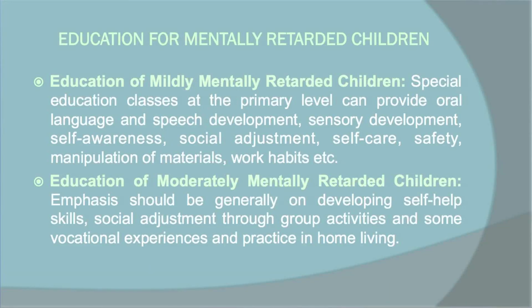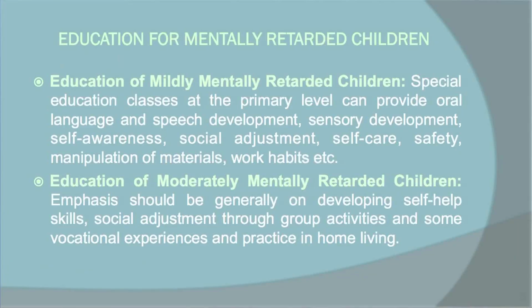So this is the role of education, to give them special education so that they can adjust themselves in society like normal children. These mildly mentally retarded children can be provided education for social adjustment, self-care, how to care for themselves. Then most important is safety. As I said, if they don't feel safe in society among the people, they may end their life. So they should be given education so that they feel safe, and manipulation of material, work habits, etc.